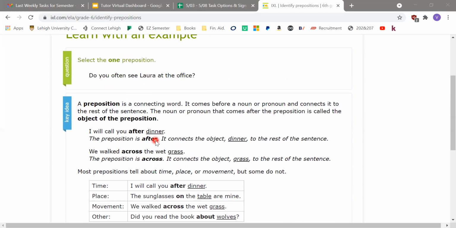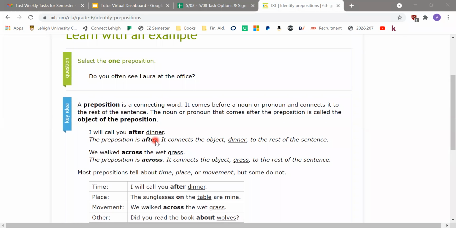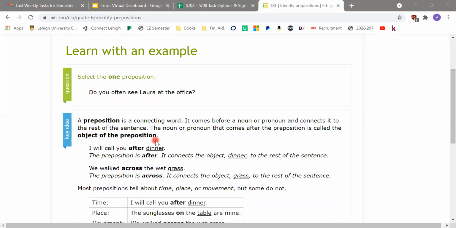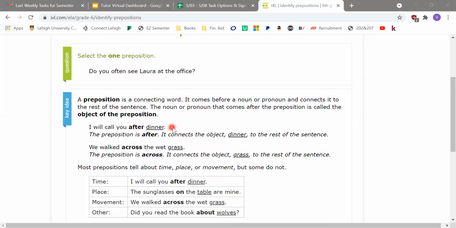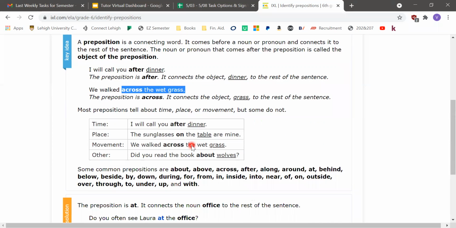An easy, simple trick is if you can get rid of the preposition and the words after it and the sentence still makes sense, then that's the correct prepositional phrase. So I will call you after dinner. If you take out after dinner, I will call you still makes a complete sentence. So that means after dinner is the correct prepositional phrase. The same thing as we walked across wet grass. If you take out across wet grass, we walked still makes sense as a sentence.